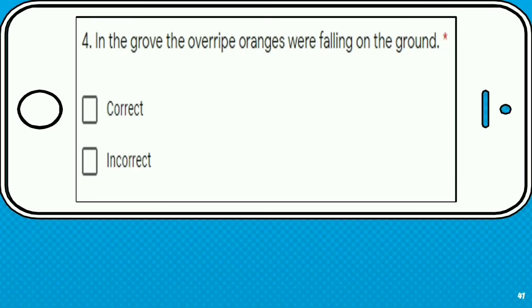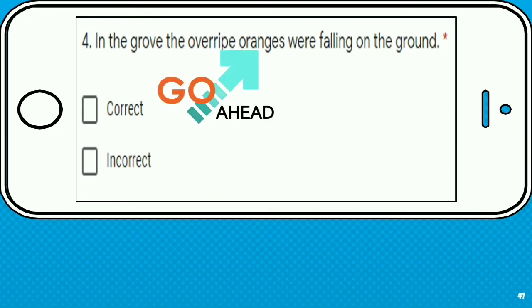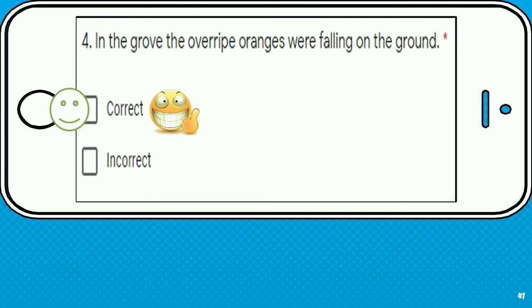Number 4. In the grove, the overripe oranges were falling on the ground. Please analyze. We can see from this sentence that it has a verb, namely were falling. But is there any subject? Yes. But the grove is not the subject. It's object of preposition because it is put after prepositions. So do not get into the trap. The overripe oranges is the real subject and it's plural. That's why it is matched with the verb were to be for plural.